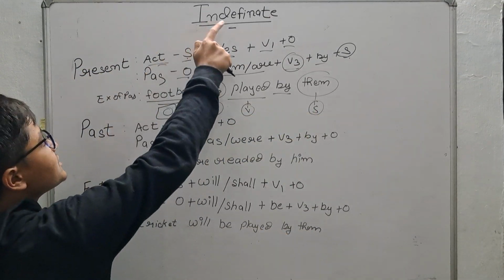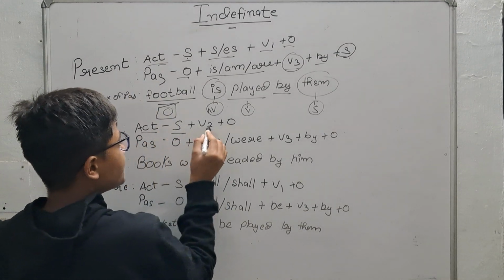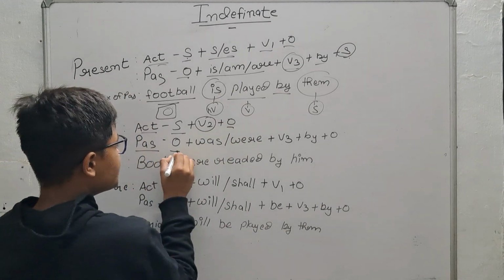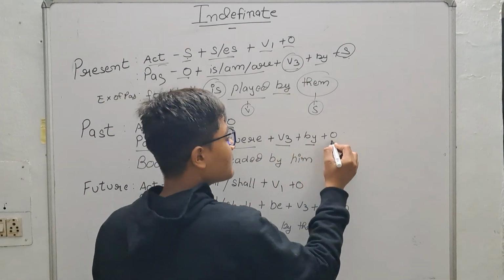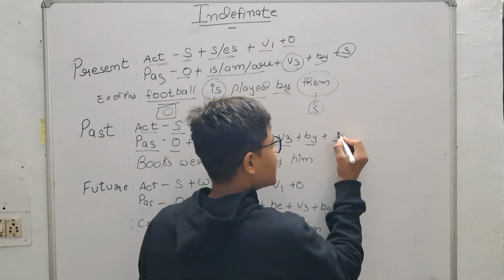Let's do past indefinite active voice: subject plus v2 plus object. What is passive? Object plus was/were plus v3 plus by plus subject. Okay, not object, subject at the end.